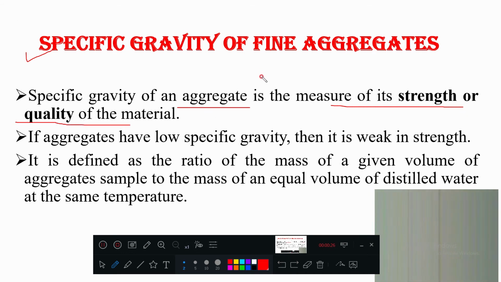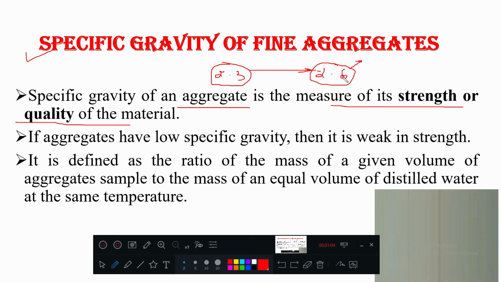If you have two samples of aggregates, may be fine, may be coarse, one with specific gravity 2.3 and another sample with specific gravity 2.6, it tells that this is of good quality, this is of lower quality compared to this one. Okay, it does not mean that it is a very waste material only. When you are comparing two or more samples, if an aggregate has a higher specific gravity, then it is called a good one.